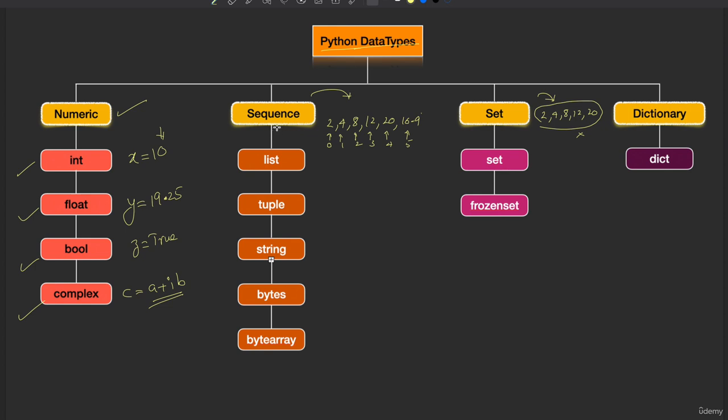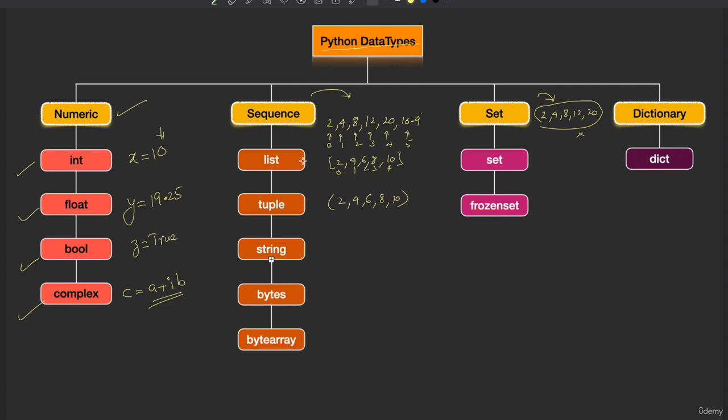Now under sequence, Python has a lot of data types. What are those? Let us see. List of values. You can have a list of values like 2, 4, 6, 8, 10, and so on. These are the list of values and they are indexed. This 2 is at index 0, then 1, 2, 3, 4, and so on. Then what is a tuple? A tuple is also a collection of values. So a list is a collection of sequence values and a tuple is also a collection of sequence of values.